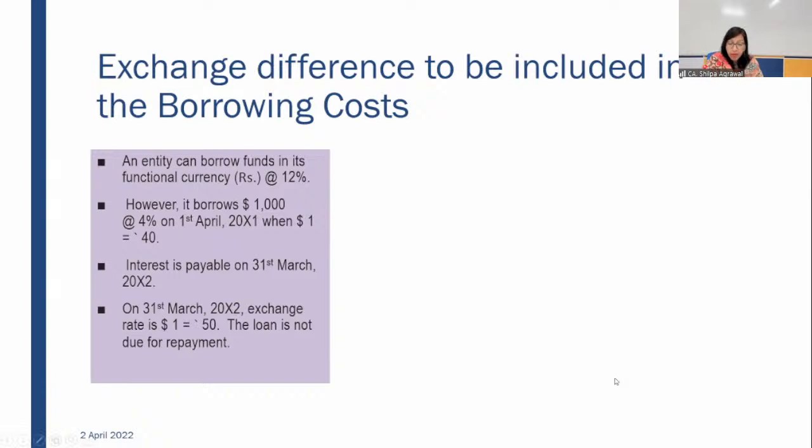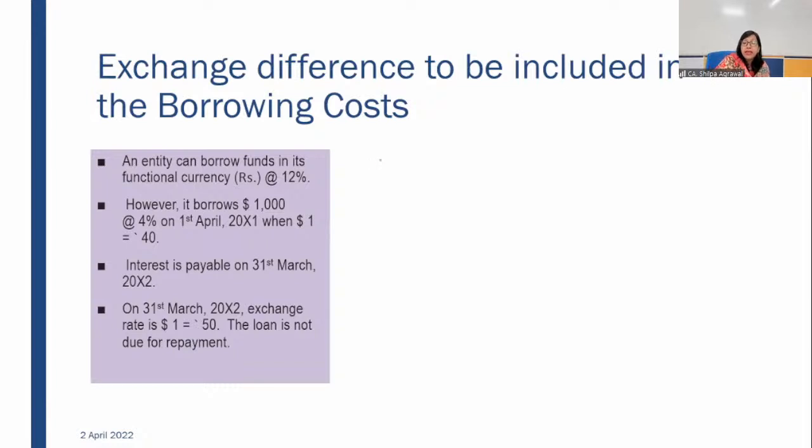An entity can borrow funds in its functional currency at the rate of 12%. However, it borrows $1,000 at the rate of 4% on 1st April when the dollar rate, $1, was rupees 40.